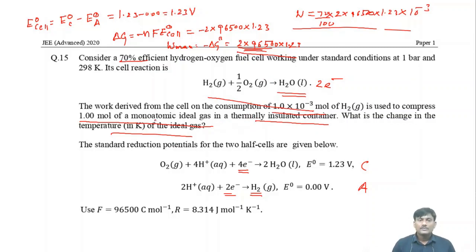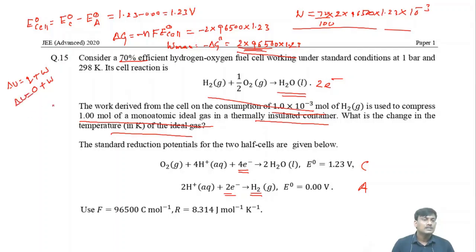Good. If you take 1 mole of monoatomic gas in a thermally insulated container, this work is used to compress it. Then obviously there is a change in temperature. What is the change in temperature in this case? From the first law of thermodynamics, delta U is equal to Q plus W. Since it is a thermally insulated container, the heat transferred Q is equal to 0. So delta U is equal to W.